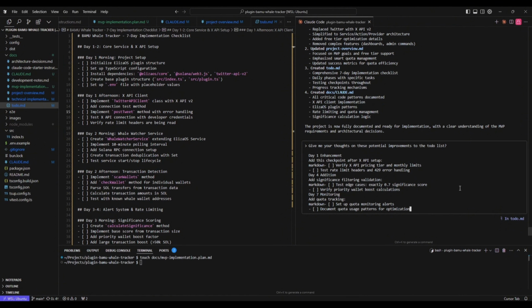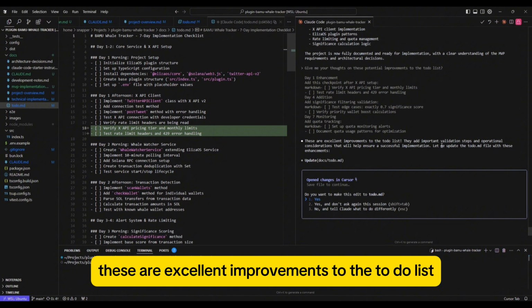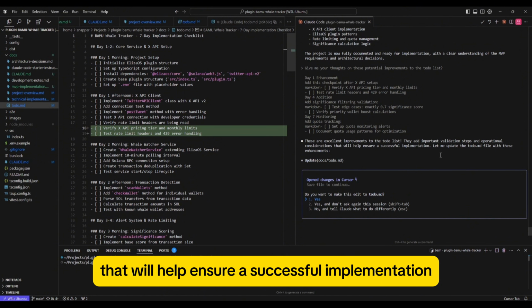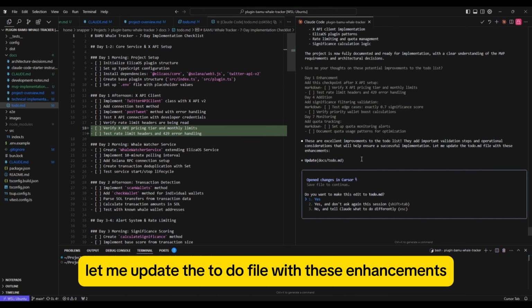So I might just say, oh, well, I've already pressed enter. So we'll see what it does here. I was going to say, don't actually implement anything yet, just give me your feedback. It might just do it anyway, and it is. These are excellent improvements to the to-do list. They add important validation steps and operational considerations that will help ensure a successful implementation. Let me update the to-do file with these enhancements.